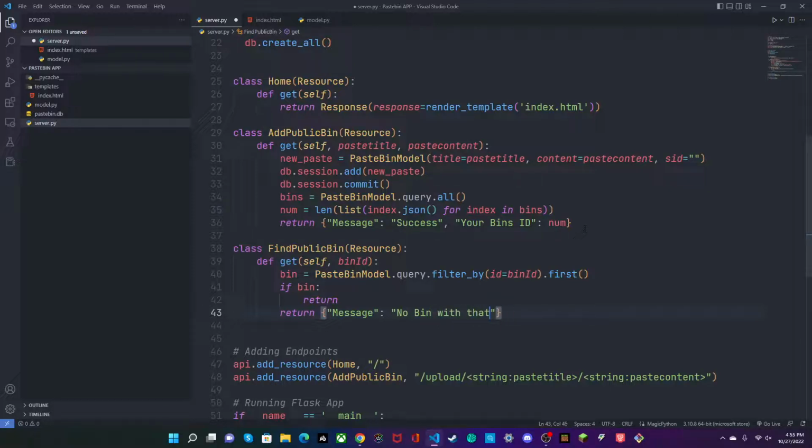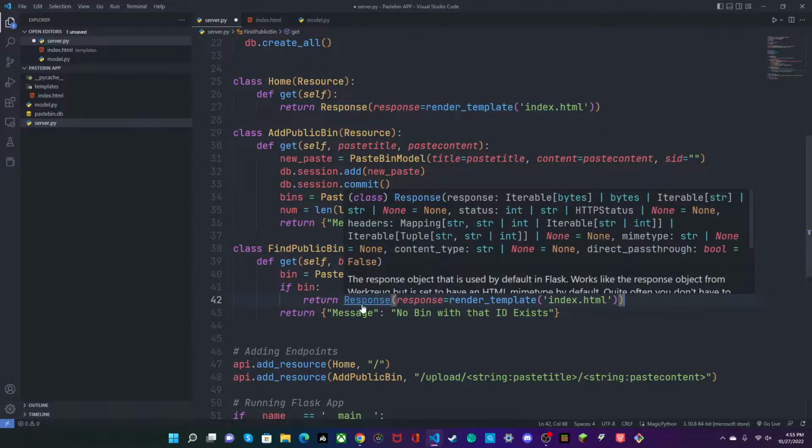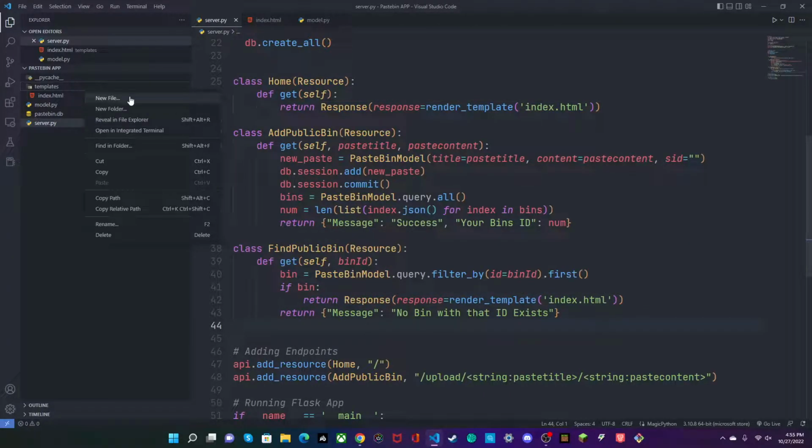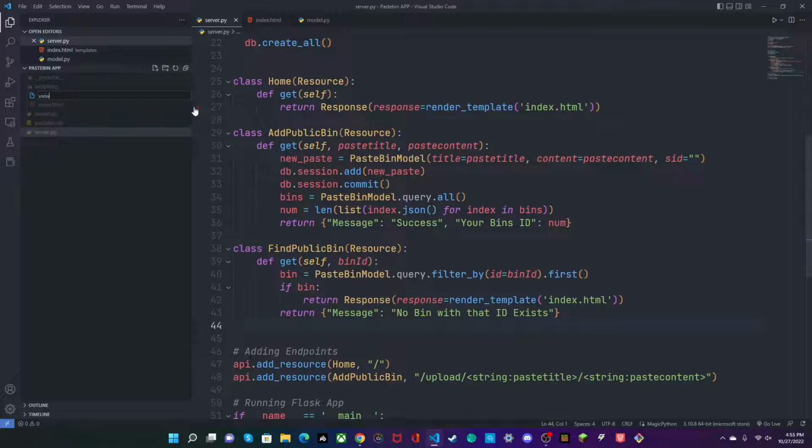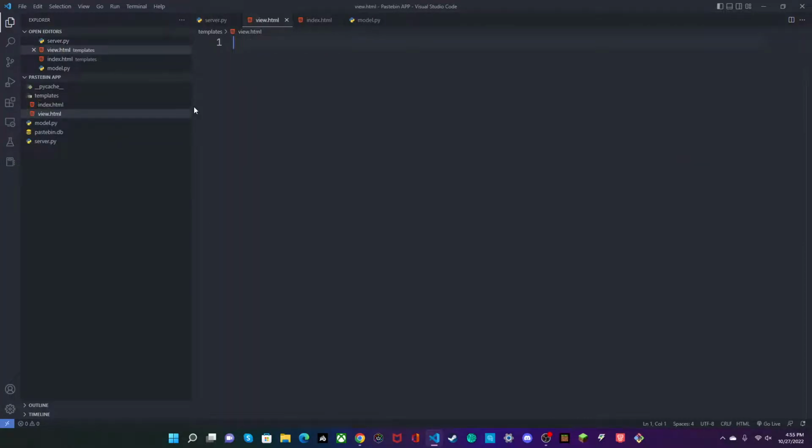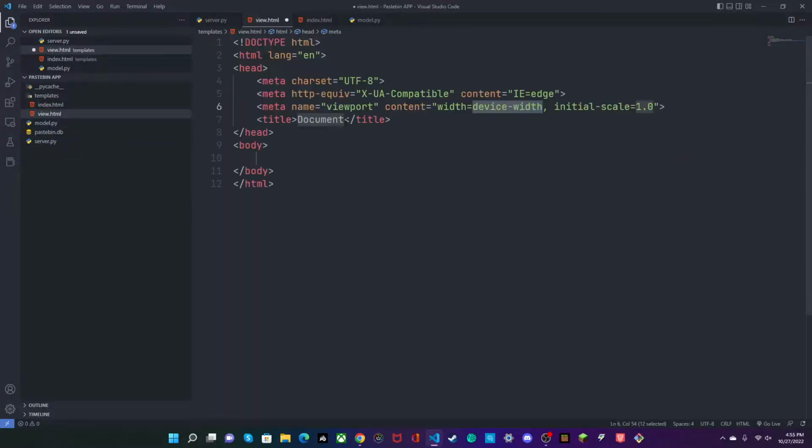that ID exists. And over here we're going to return another template, so we can just copy this in. And we can make a new template called view.html. Bin view, and we'll make an h1 and name it title.